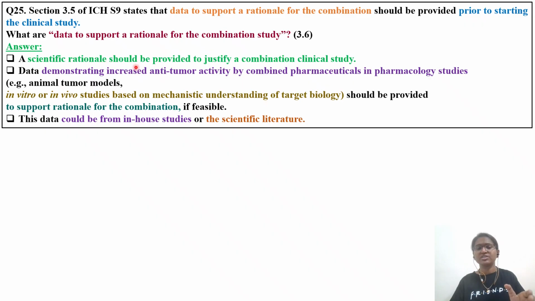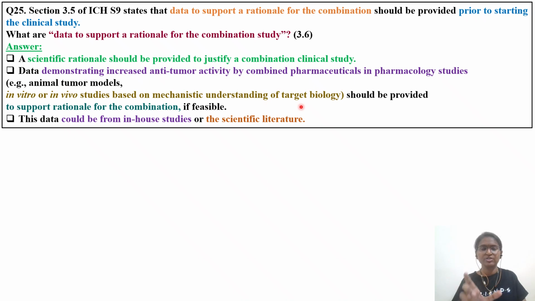The answer given by ICH is that a scientific rationale should be provided to justify a combination clinical study. Data demonstrating increased anti-tumor activity by combining pharmaceuticals in pharmacological studies. So what are those pharmacological studies? Because you are not giving toxicology studies, here pharmacology comes into the picture. So you have to check in animal tumor models. You have to develop tumor models, give this combination A plus B, and it has to be able to kill the cancer cells. In vivo and in vitro studies based on mechanistic understanding of the target biology.